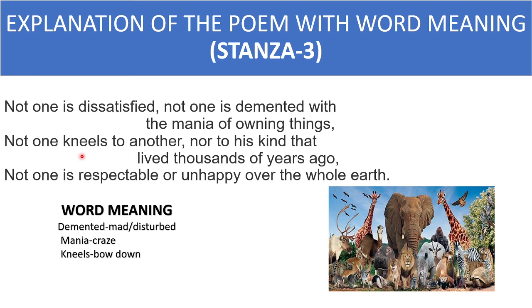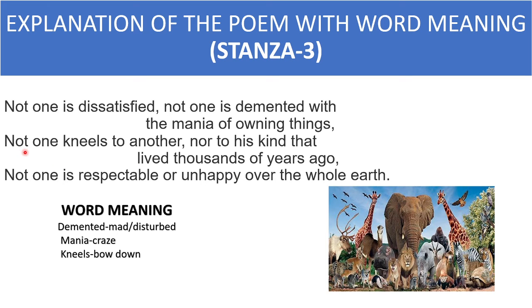Next, not one kneels to another, not to his kind that lived thousands of years ago. Through these lines, the poet brings out that there is a tradition in human society that they kneel to others and kneel in front of their ancestors. Here, the phrase "his kind that lived thousands of years ago" refers to the ancestors of human beings.